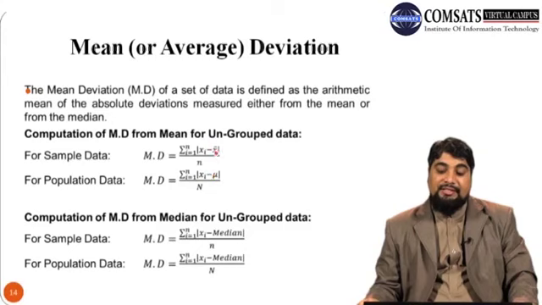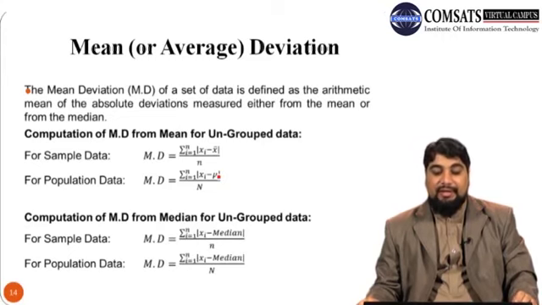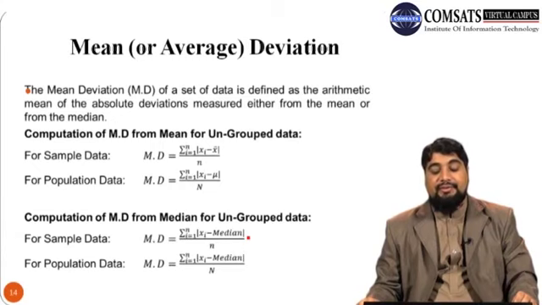Remember that in each formula, for sample data or for population data, we have subtracted the sample mean x bar or the population mean in order to calculate the deviations. But if we replace x bar with the median, then we get the mean deviation from the median. So here is the formula for computation of mean deviation from median for the ungrouped data. For sample data the formula is the sum of |xi minus median|.